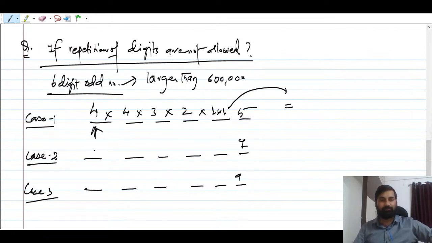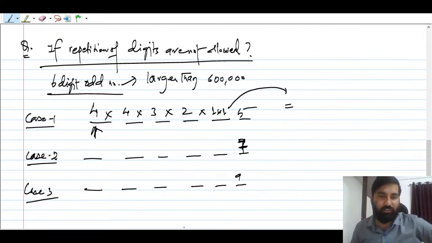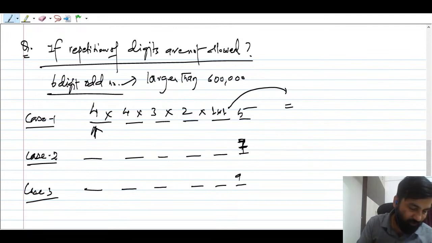Next. Here 7 has got used, right? And here also you have used already one of the digits, right? So how many digits are there in the first case? That you have to keep in mind. So 4 was there, right? Please remember. So can somebody answer this question? It's a very good question that you can try.